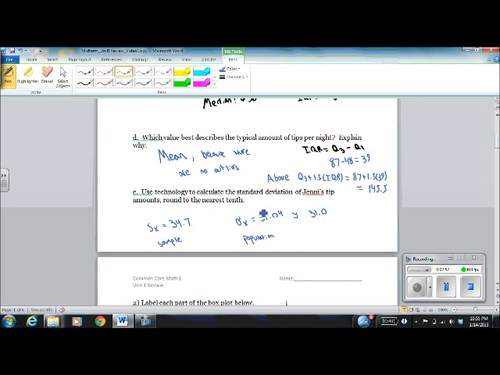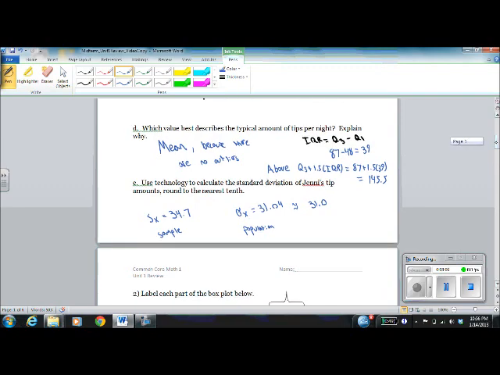Notice I didn't show you guys how to do this in the calculator because it's not possible for me to do since I don't have any way of showing the calculator screen on this video. If you have questions about that, just come and see me one day during lunch.